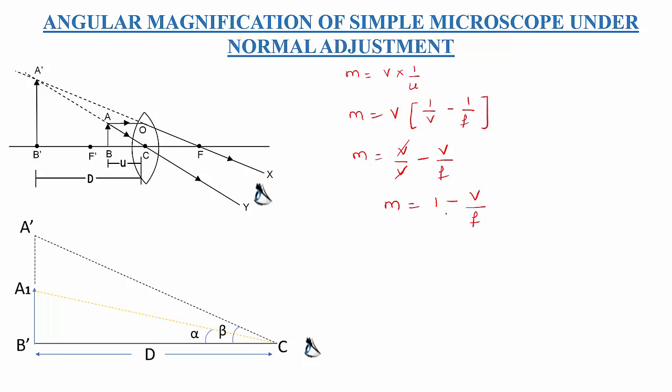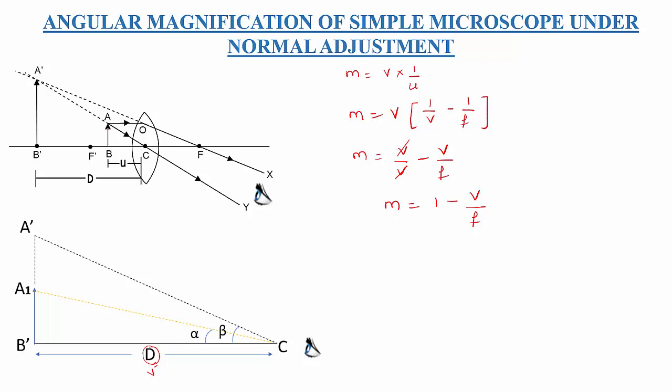Now what is V? V is the image distance. Where is the image? The image is at the least distance, so instead of V we can write least distance capital D. But this image is formed on the same side of the lens, so according to the Cartesian sign convention this image distance will be negative, because it is opposite to the direction of incident rays.